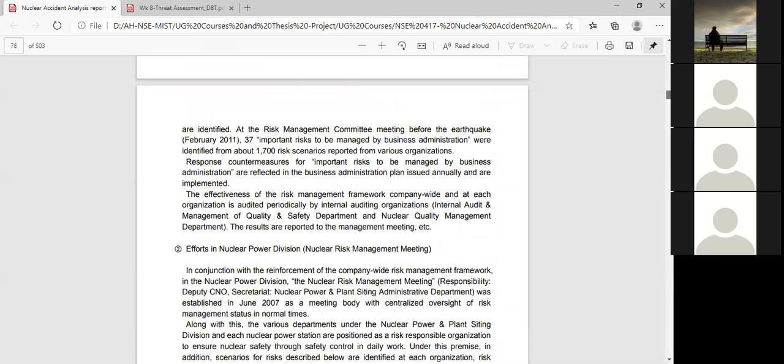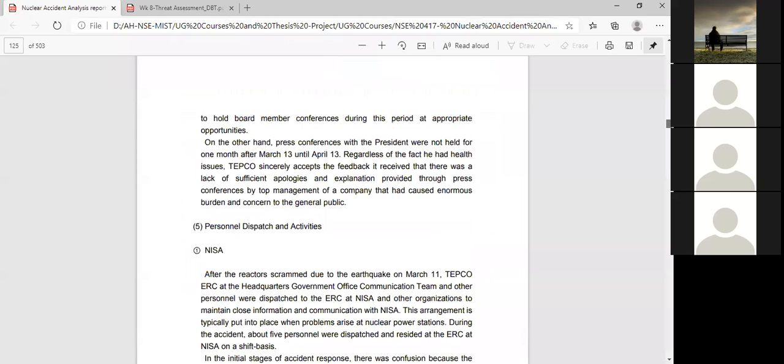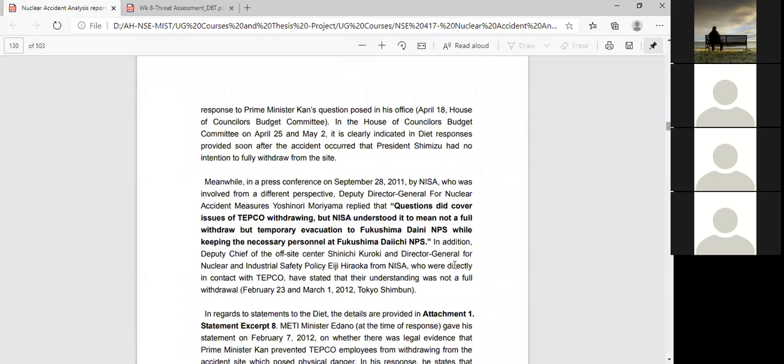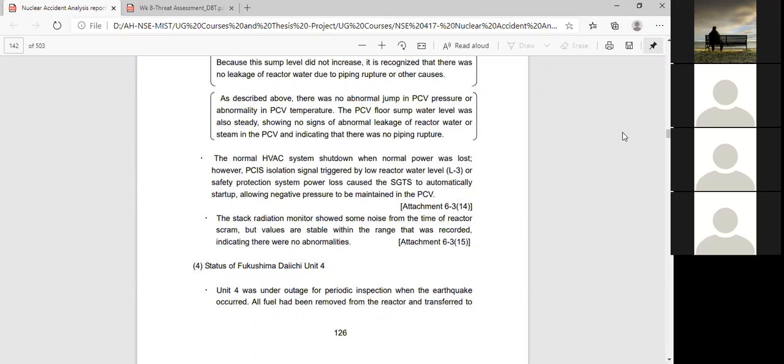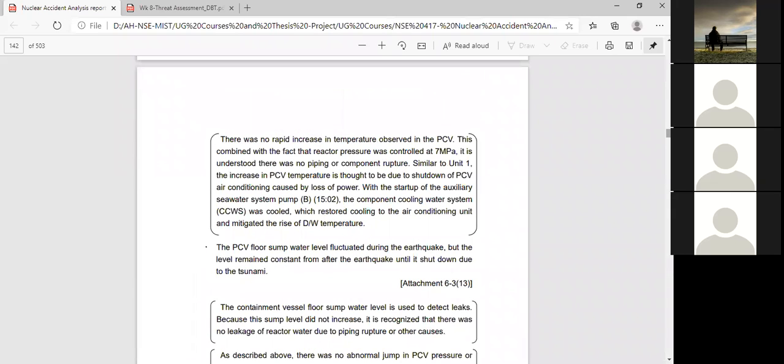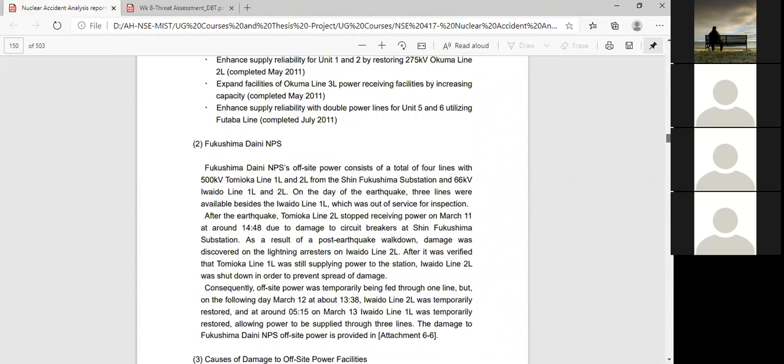Finally, you have to give some comments or recommendations. You see here it is written a question: did it cover the issue of TEPCO withdrawing, but Nisha understood it to mean not a full withdrawal but a temporary one, meaning someone else can do the repair or maintenance. So now all of this comes under the nuclear accident report.